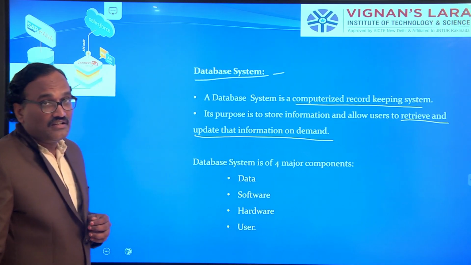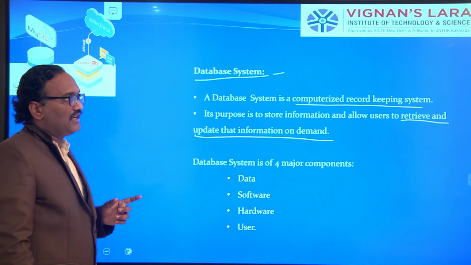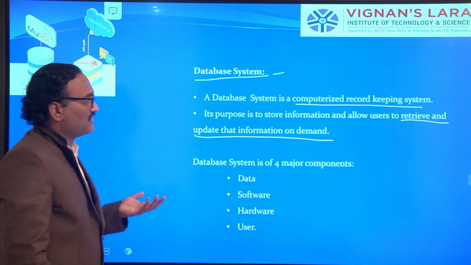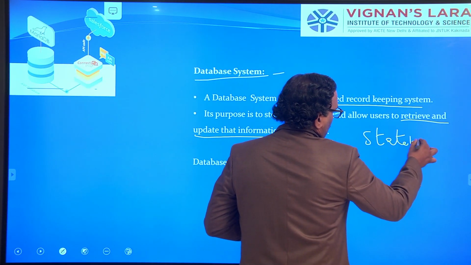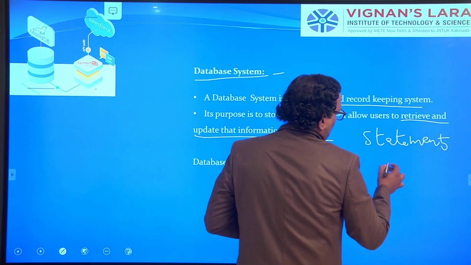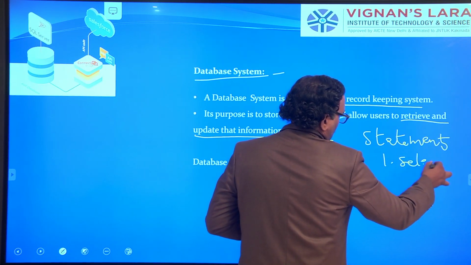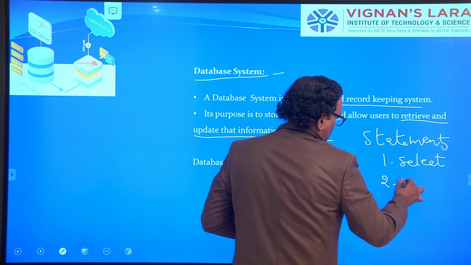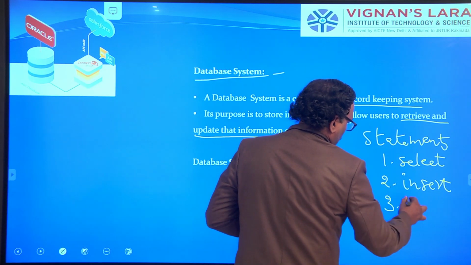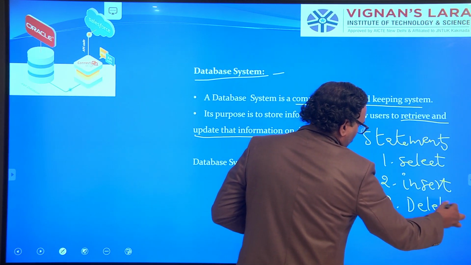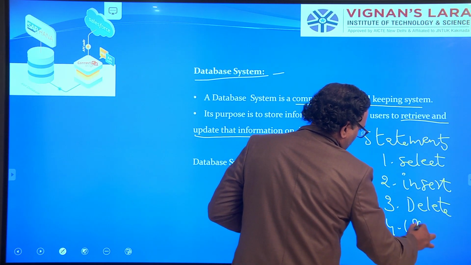We have seen how to retrieve data. In yesterday's class, we saw the statements like select, insert, delete, update.